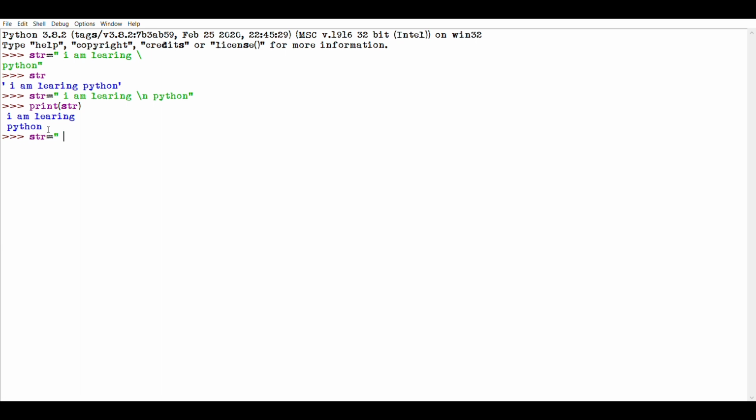str equal to I \t am learning \t Python. Now if I try to print str, this is the output.